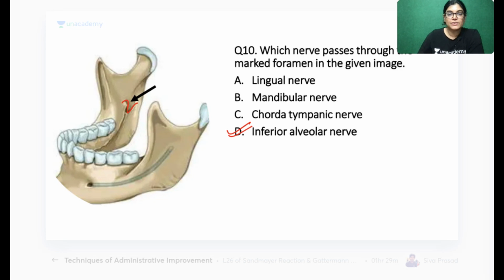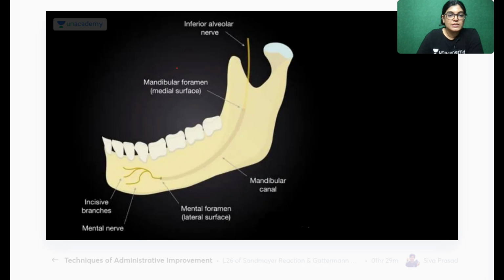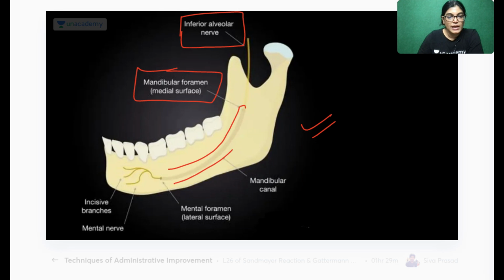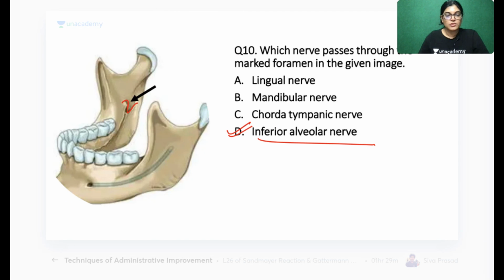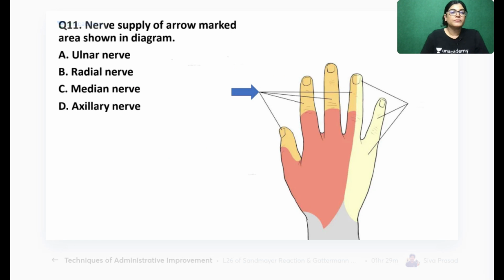Okay, the correct answer is inferior alveolar nerve. Absolutely right. See here, this is showing the mandibular foramen on the medial aspect of the surface, in which the inferior alveolar nerve is traversing through the mandibular foramen and then passing through the mandibular canal, as you can see here. The nerve emerging out here is the mental nerve and the incisive branch. So these are the branches. Inferior alveolar nerve is the correct answer. So yes, let's move on to question number 11.